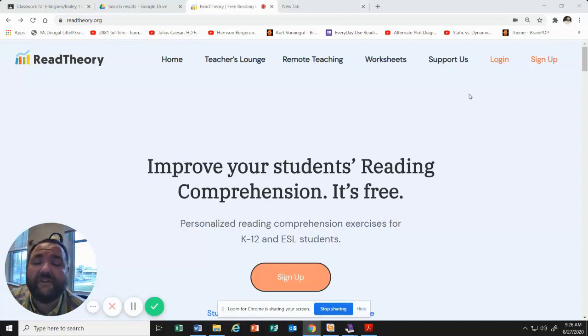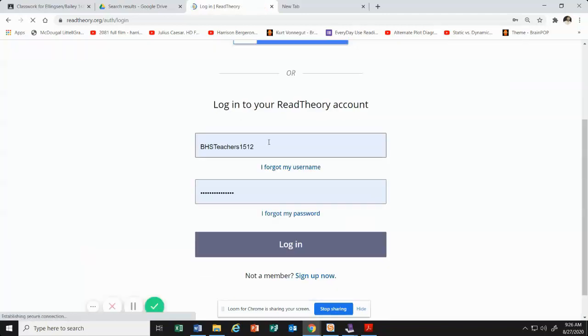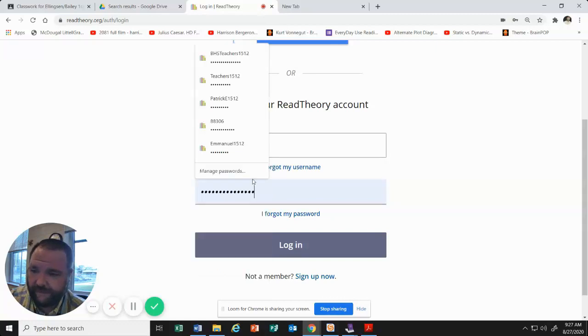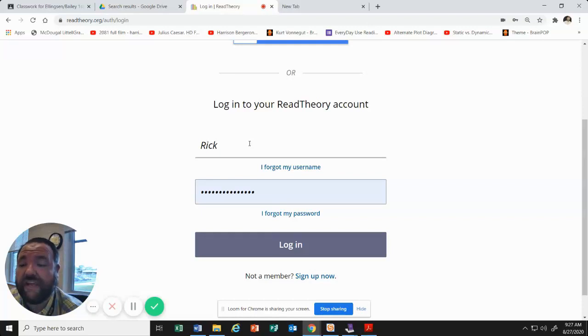Once you're there, I'm going to need you to log in. I've already made a username and password for you. All right, so you're definitely not BHS teachers. That was actually mine. You are going to put in, for the most part, your first name and my classroom number, which is 1512. So if I was Rick Sanchez, I would put Rick 1512. Whatever your name is, just put your first name and 1512.